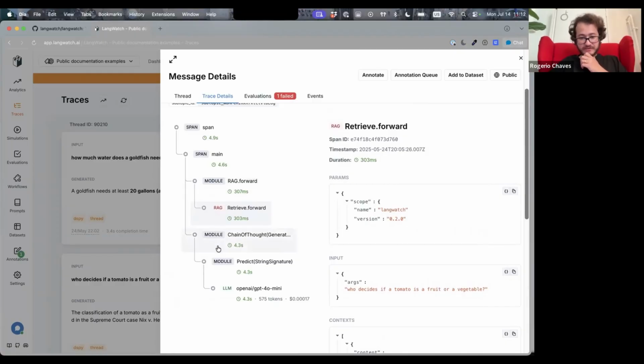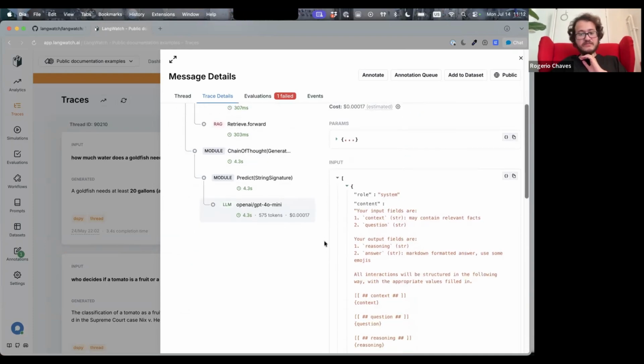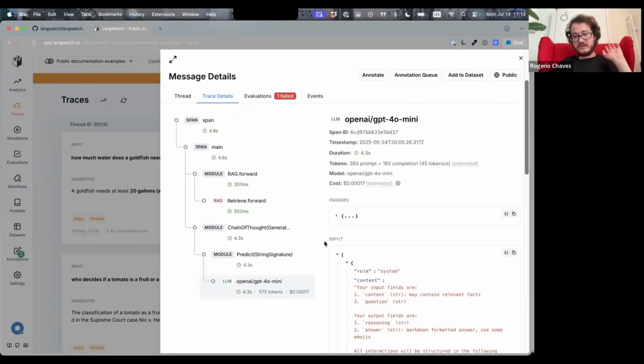And then you can see other components too. For example, DSPy provides a chain of thought component that already adds reasoning on top of your LLM. And you can see going all the way through those modules until it calls the LLM. The LLM in this case was GPT-4o Mini. And you can see the amount of tokens, the cost, and the parameters, input, output, and so on. So if something goes wrong, you can fully debug what happened and where, right?